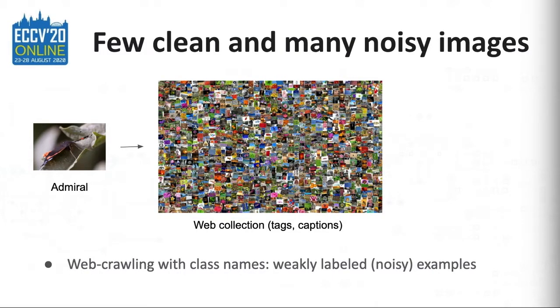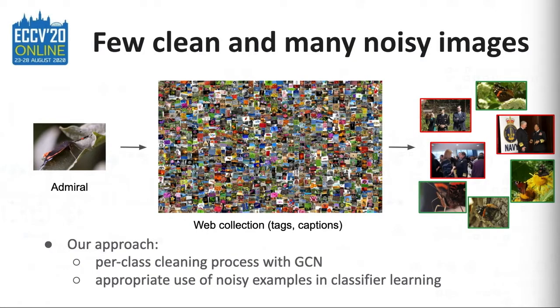In this work, we propose to complement few labeled images with the noisy images collected from the web. We use the class names to query a web collection of images that contain free-form tags and captions. In this example, we use the query Admiral to retrieve additional images. We retrieve a set of images for this query. Our goal is to use the appropriate subset of additional images with respect to the clean labeled image. In this case, we would like to use the images that contain Admiral butterflies.